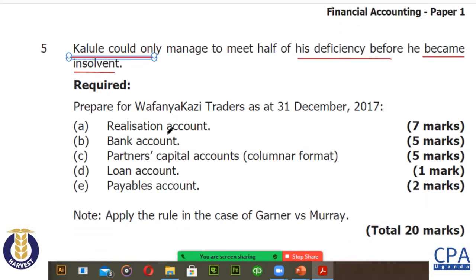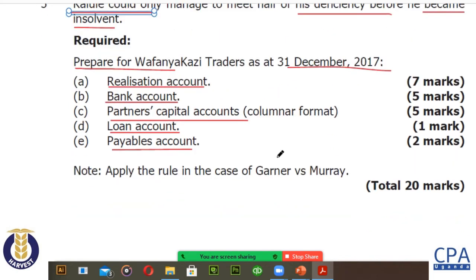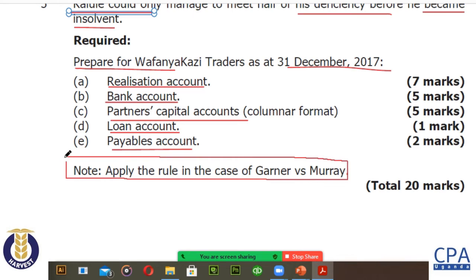So in that sitting, we are required to prepare for Wafanya Traders Limited as of 31st of December, the realization account, the bank account, the partners capital accounts in columnar format, the loan account, and the payables account. In the note, we are told to apply the rule in Garner versus Murray.